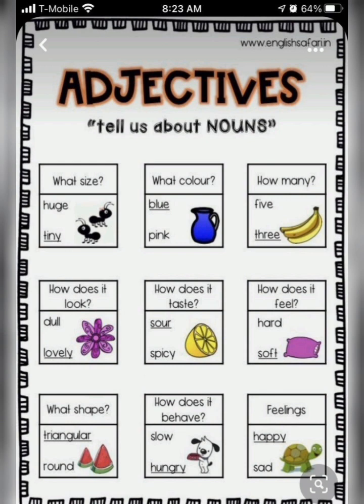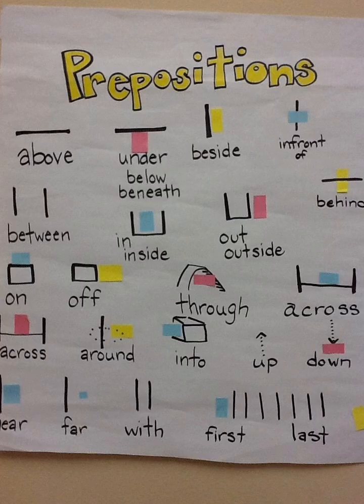Okay, so there's an ant. What size? Is it huge? Is it tiny? What color? Is it blue? Is it pink? How many? 5, 10, 100. What does it look like? Dull, lovely, shiny. How does it taste? Sour, spicy, sweet, etc. Those are the things that adjectives do for us.